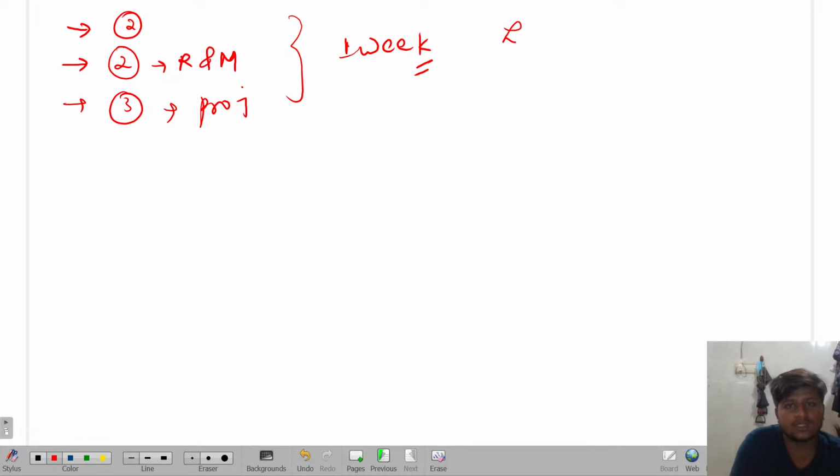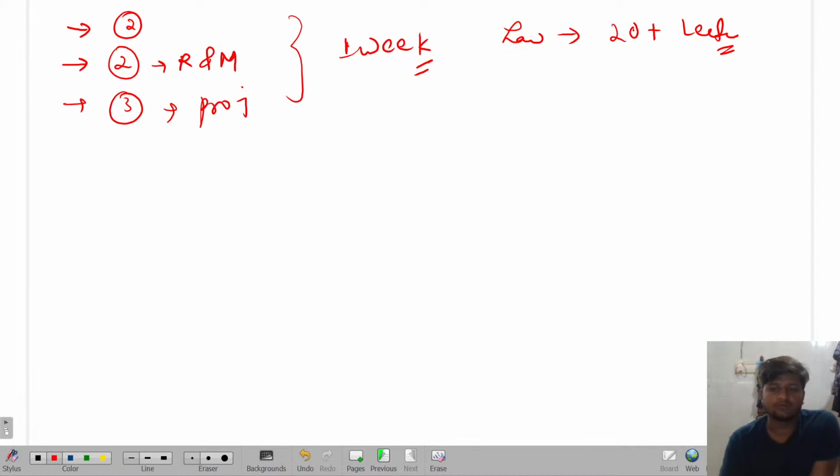Correct or not? After that, laws of motion. Take it for granted it is going to be more than 20 days. More than 20 lectures will be there. Got it or not? So laws of motion, I'm going to do in a very good way.